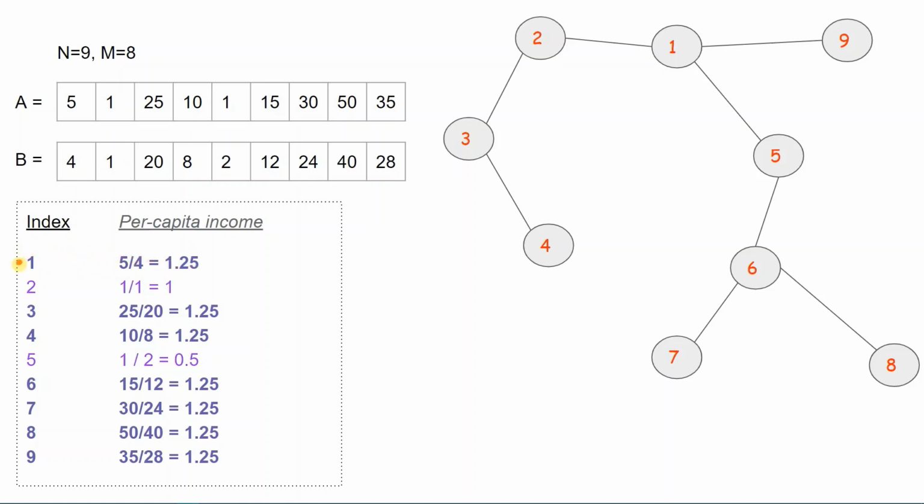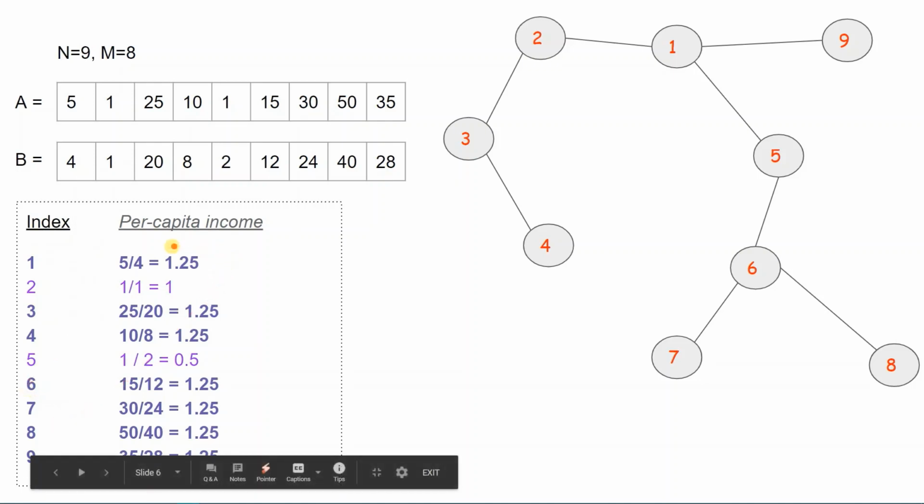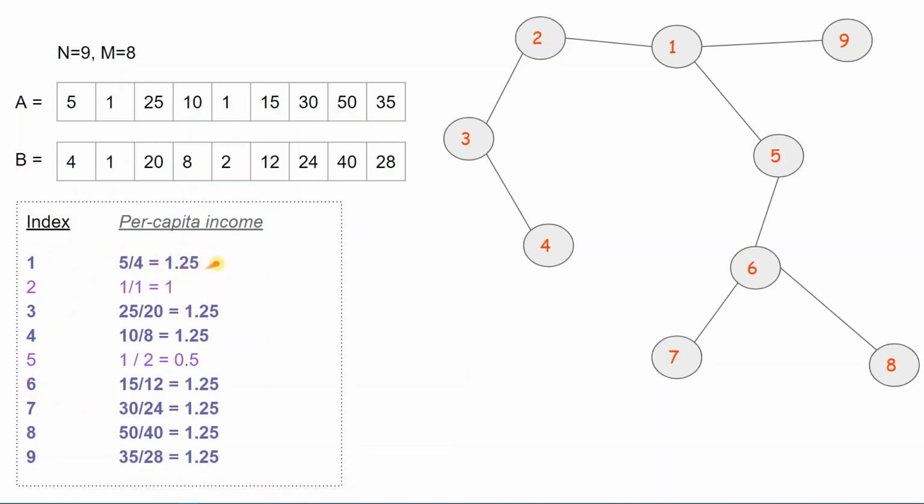So we can only consider provinces 1, 3, 4, 6, 7, 8, 9, which have a PCI same as the max PCI, nothing but 1.25. So we can only have a solution among these 7. We cannot consider 2 and 5 in the solution.